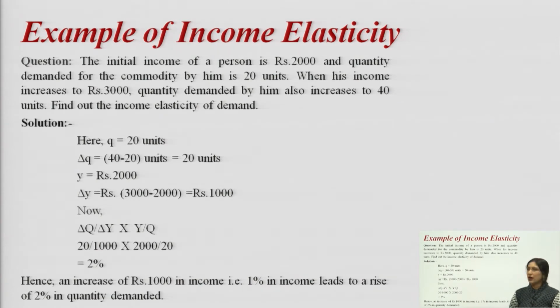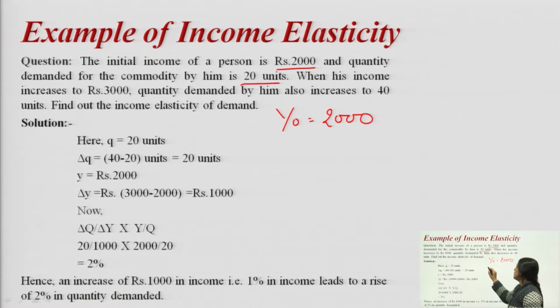The initial income of a person is rupees 2000. That means Y0 will be 2000. And the quantity demanded for the commodity by him is 20 units. It means Q0 will be 20 units.